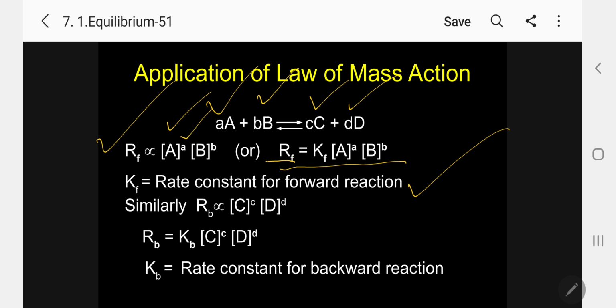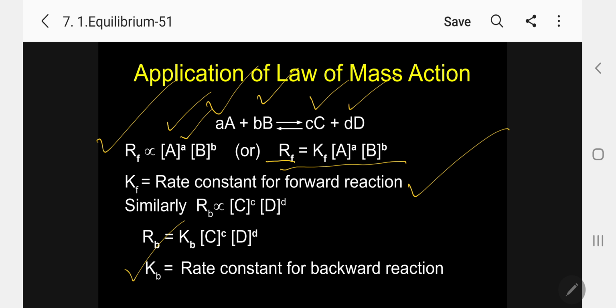Similarly, for the backward reaction, Rb, the rate of backward reaction, is directly proportional to the product of the concentrations of the products, that is [C]^c and [D]^d. Or simply I will equate Rb equal to Kb into [C]^c into [D]^d, where Kb is the rate constant for the backward reaction.